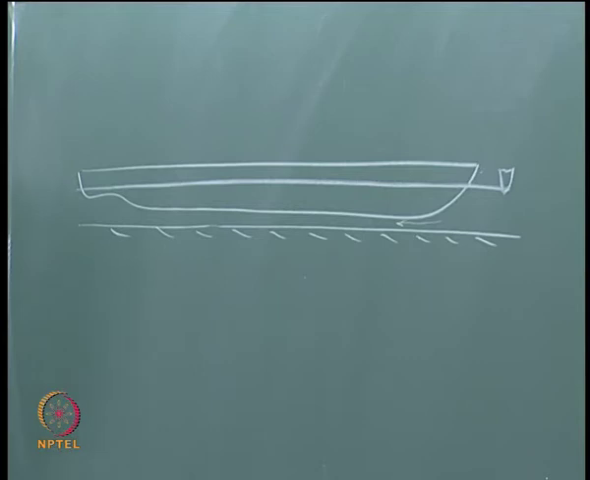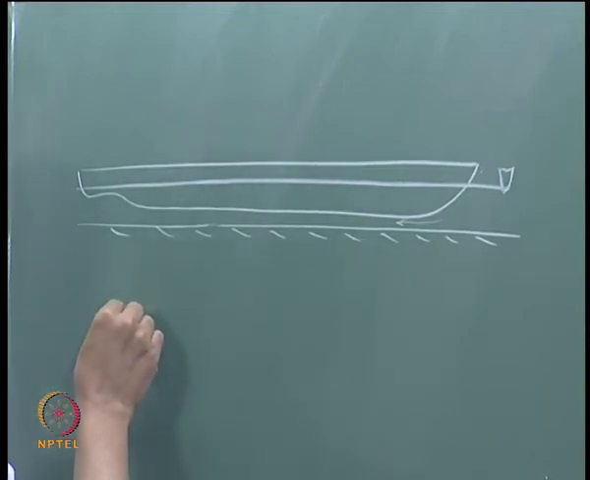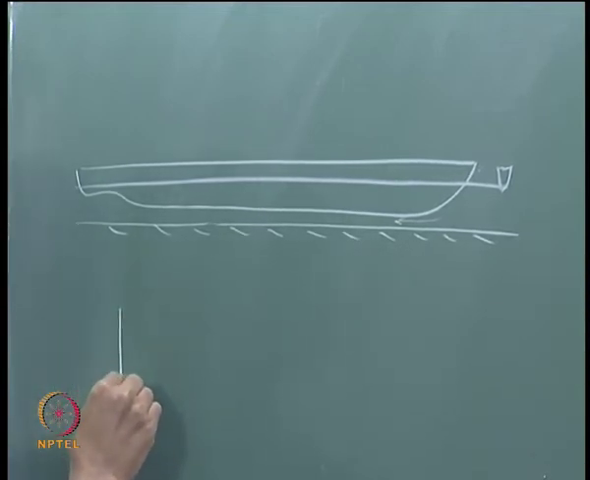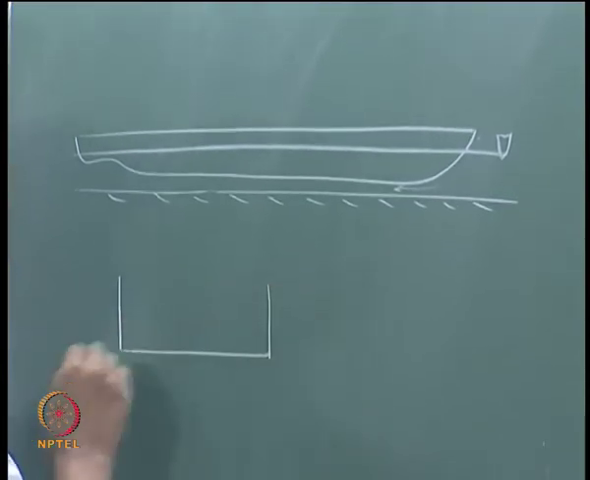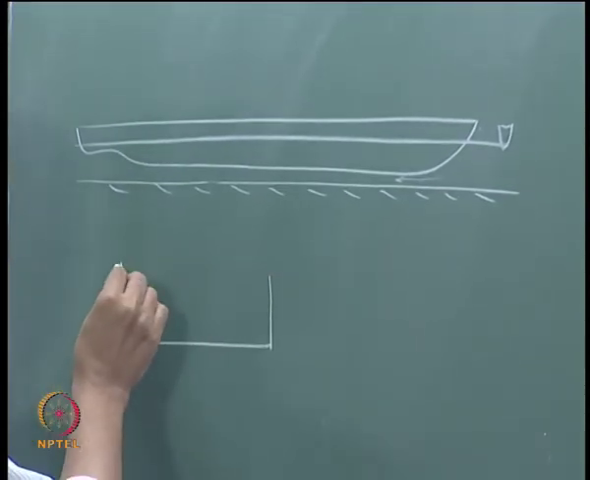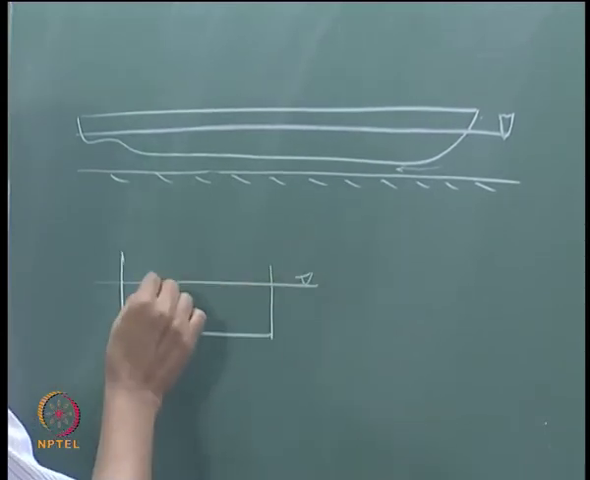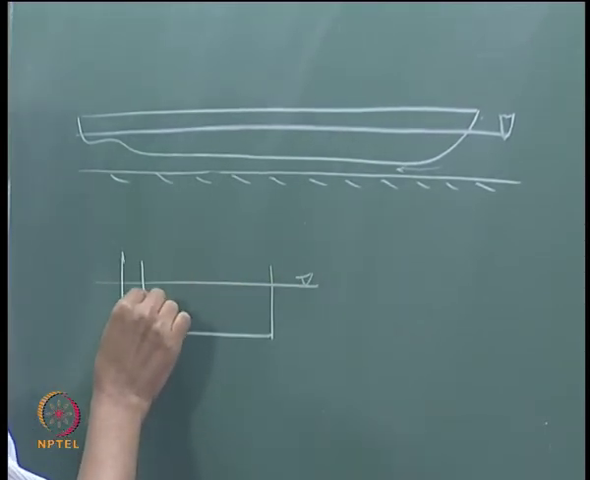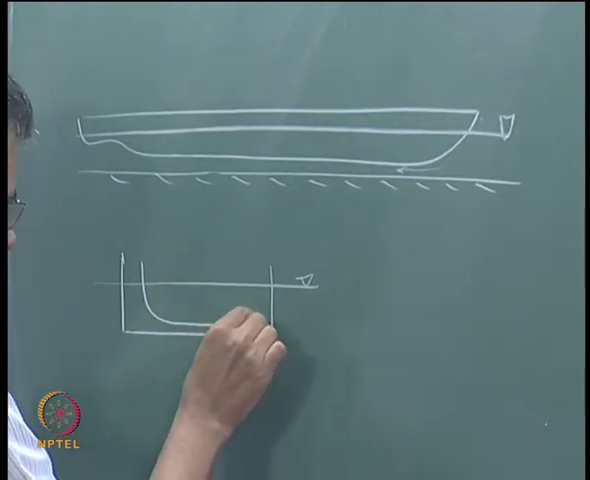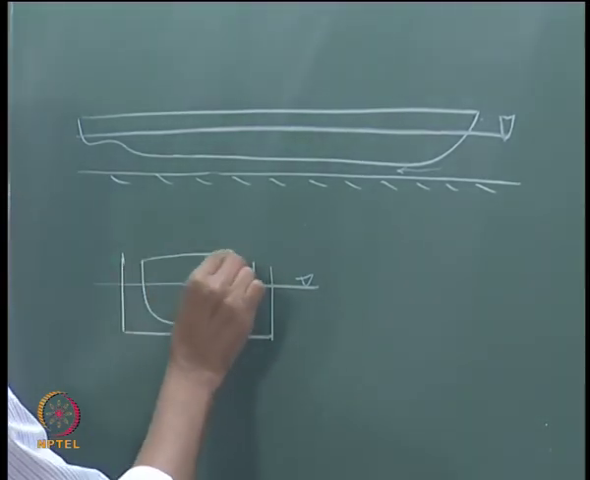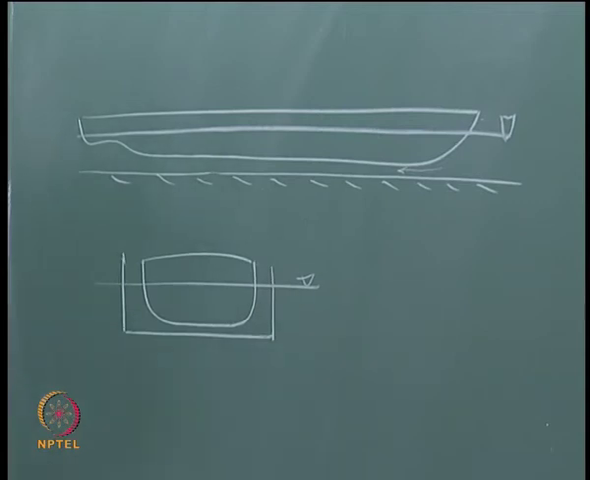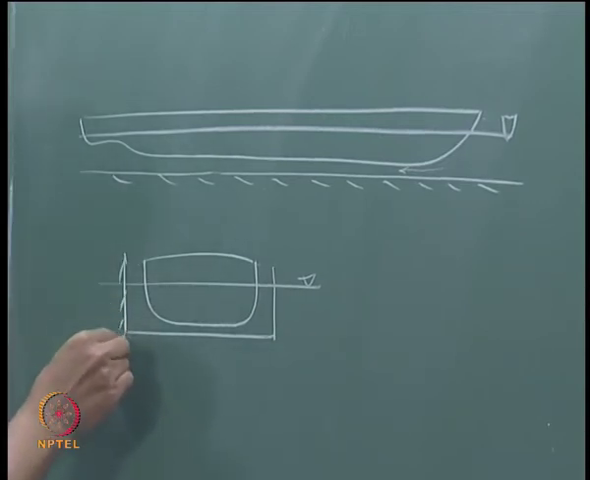But when you consider now the case with a canal, just consider a rectangular canal channel, and this is the water level. Now you consider a ship, the section view, cross section. The ship is floating like this. So this is the boundary of the canal.